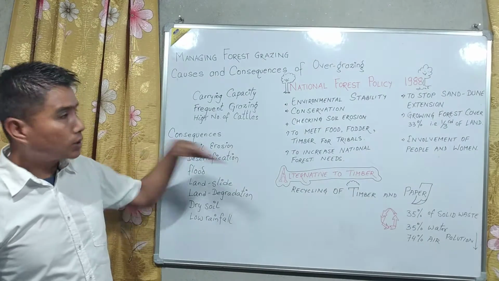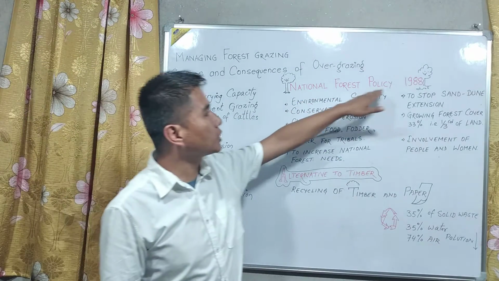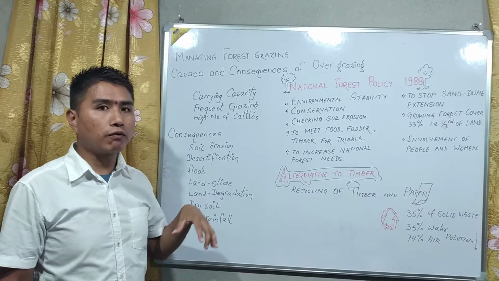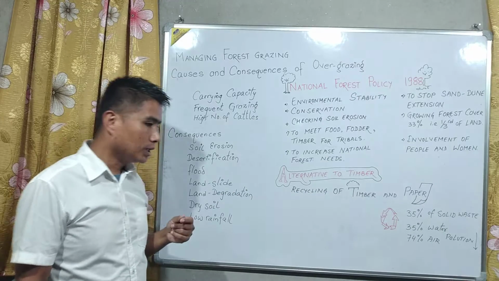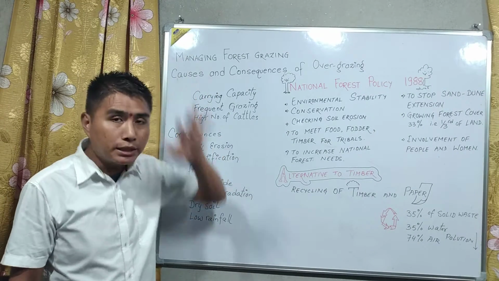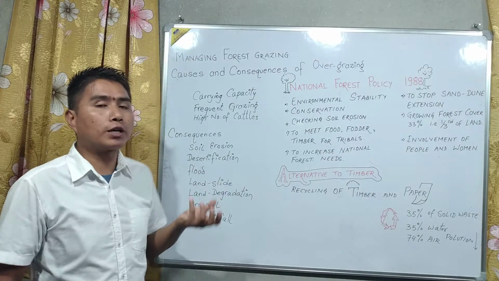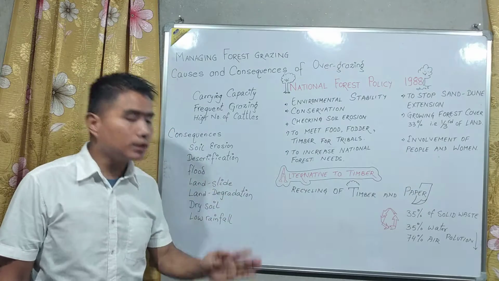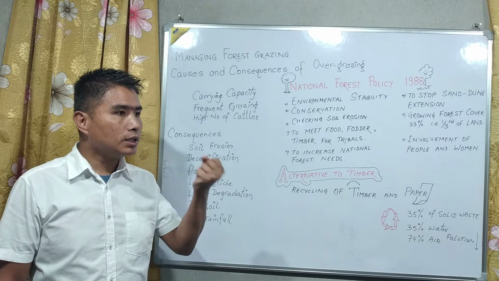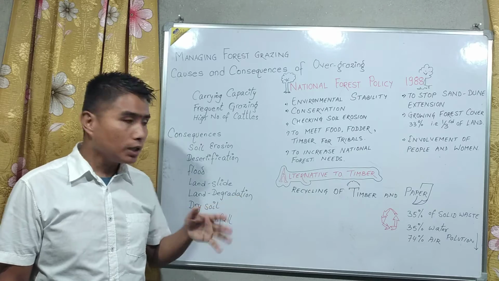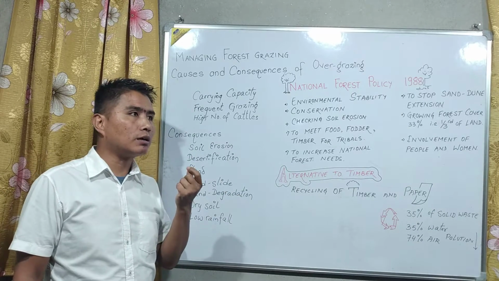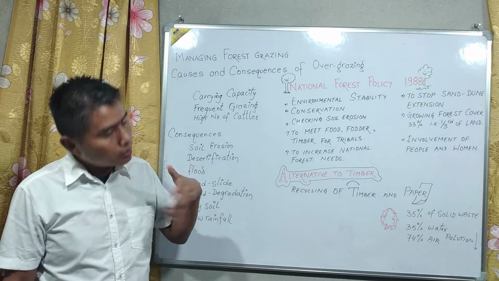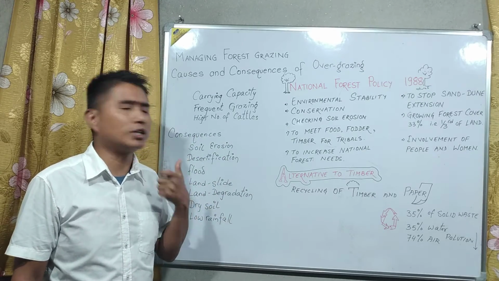So now the next topic is the National Forest Policy 1988. The colonial forest policy is also there. When the British were in India, they also had a forest policy during the 1800s, but the forest policy that they made was actually made for their own benefit. The forest policy had something meant for commercial use of the forest, so because of that policy the forest was exploited.